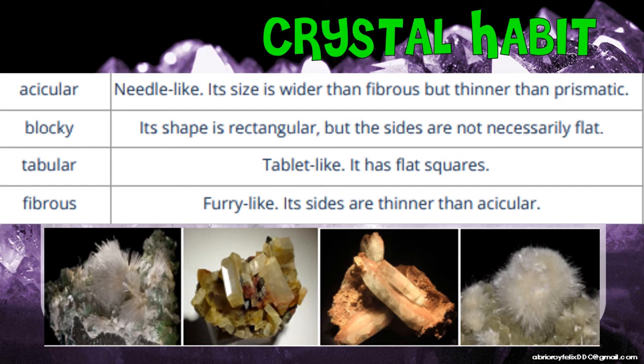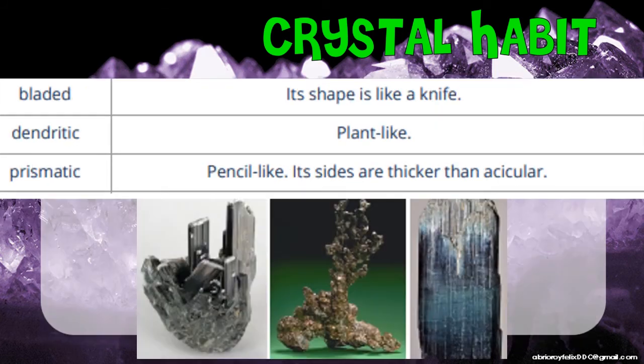The last batch of your common crystal habit are the following: your bladed, dendritic, and your prismatic. The first image that you can see sa baba po, from the left, is an example of your bladed. Its shape is like a knife. So, ito po yung tinatawag nating actinolite. And then, your dendritic naman, example natin na plant-like. Tingnan nyo, parang bonsai lang siya na plant. So, ang example po natin dyan is your copper. Your mineral copper is an example of your dendritic. Ang forma ng crystal habit is parang tree or plant, no? Na nagforma-forma siya, nagdikit-dikit.